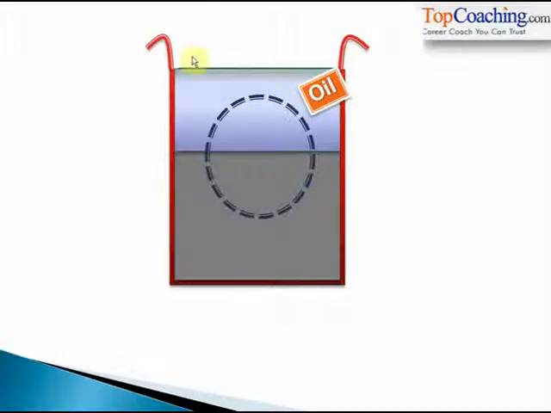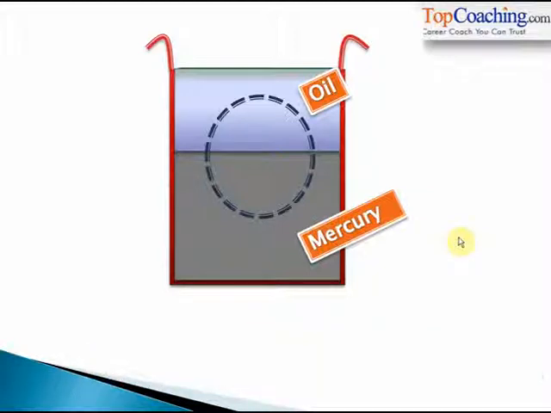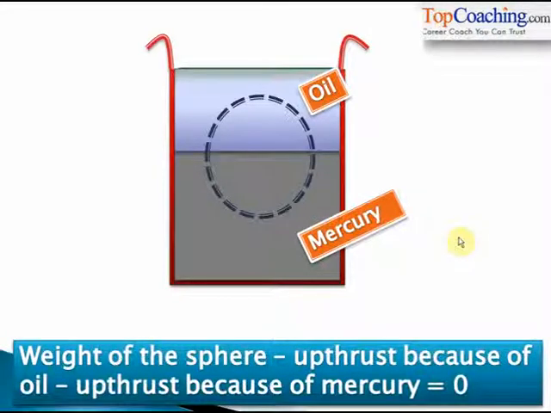Basically, there is this sphere as shown in the figure. There is oil above the sphere and there is mercury below the sphere, isn't it? The sphere floats such that half of its volume is immersed in oil and half is immersed in mercury. We have to calculate the density of the sphere. How do we do that? We equate the net force on the sphere to 0. The net force on the sphere will be equal to the weight of the sphere minus the upthrust because of oil minus the upthrust because of mercury. After all, only three forces are acting on the sphere: weight, upthrust of oil and upthrust of mercury.